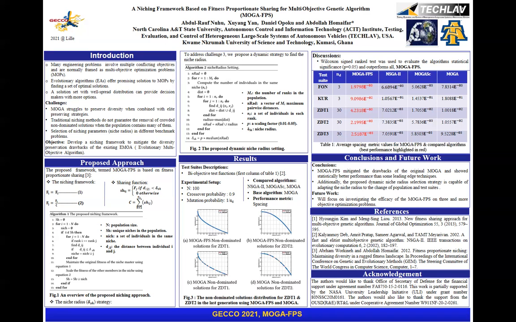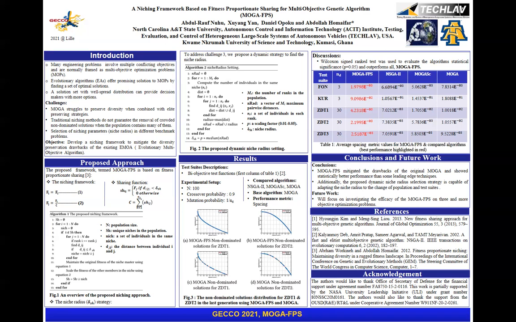Selection of the niching parameter, or the niche radius, in different benchmark problems is also another challenge. Given these challenges, our objective is to develop a niching framework to mitigate the diversity preservation drawbacks of the existing evolutionary multi-objective algorithm. For the proposed approach, our primary contribution is the niching framework, which is based on fitness proportionate